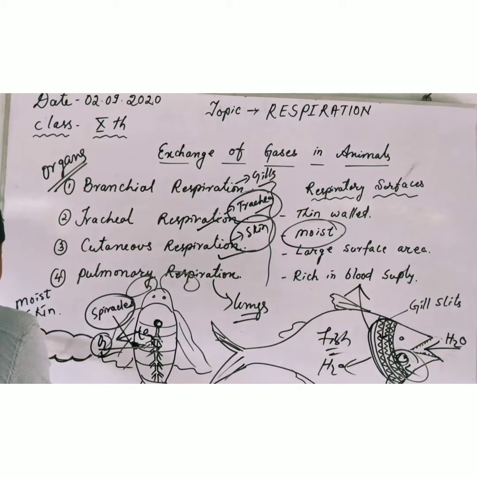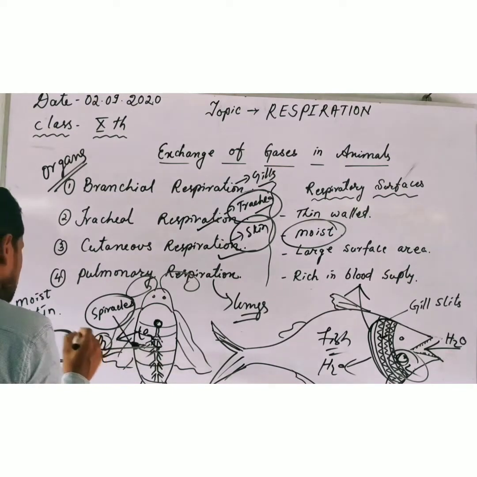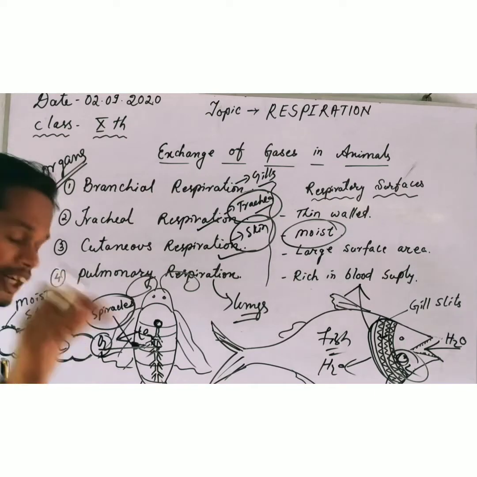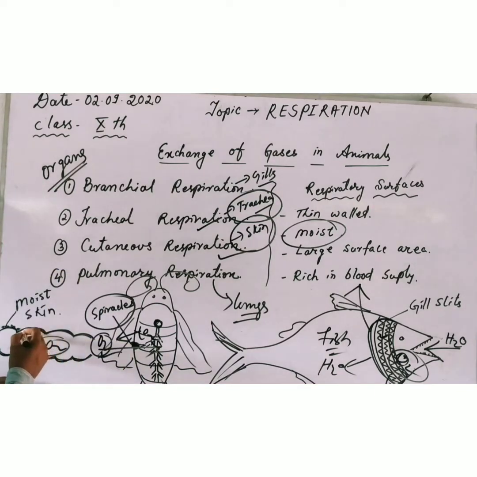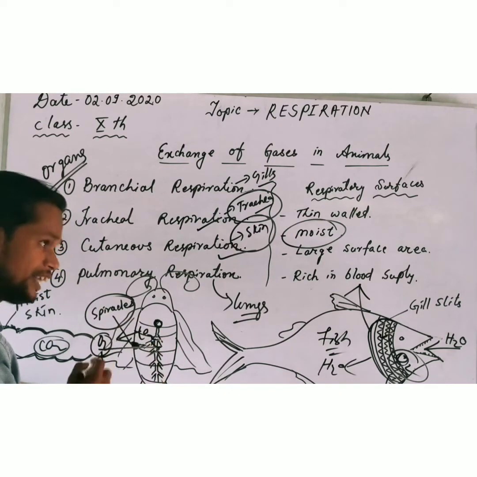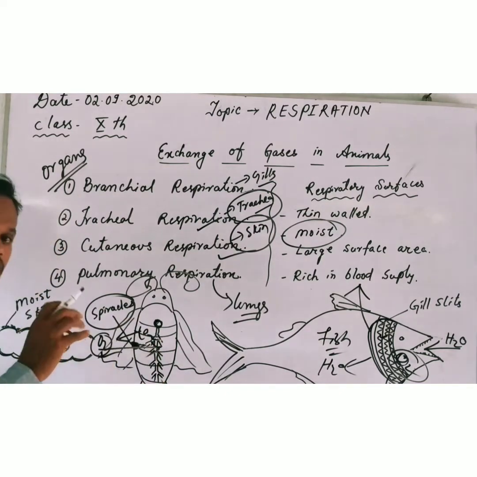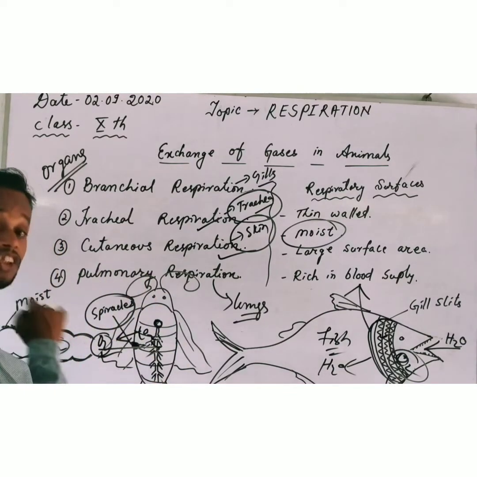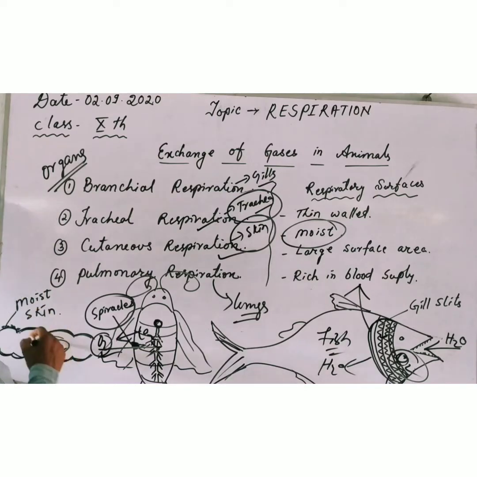When the carbon dioxide concentration in the body of the earthworm is more, it will come in contact with the moist skin, and the water present in the moist skin will dissolve the carbon dioxide, and it will be sent back to the atmosphere.